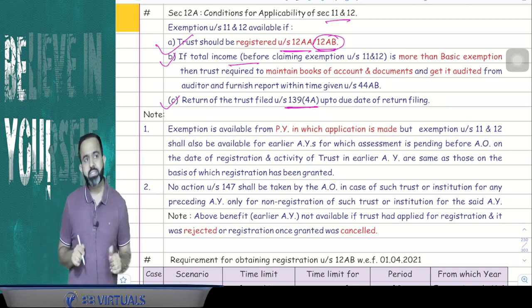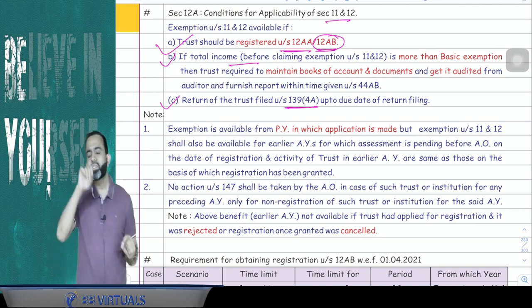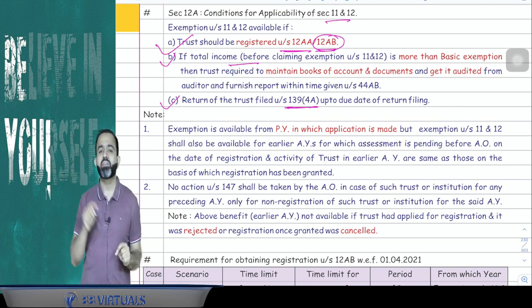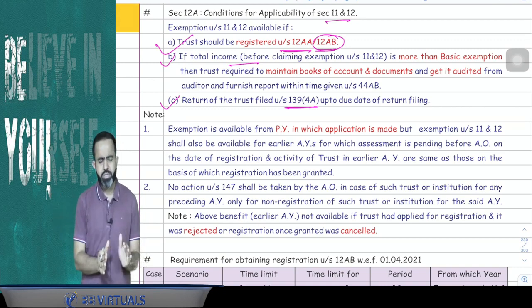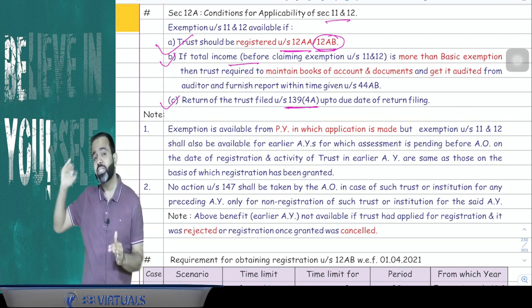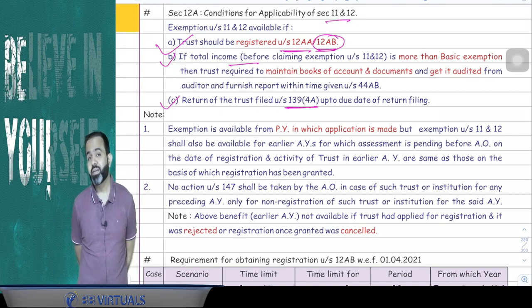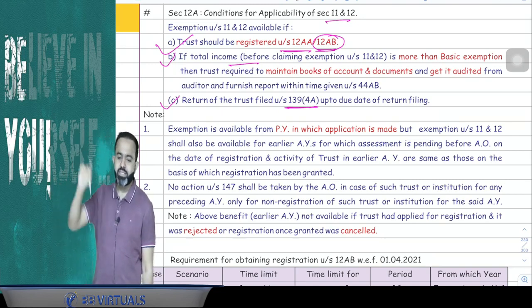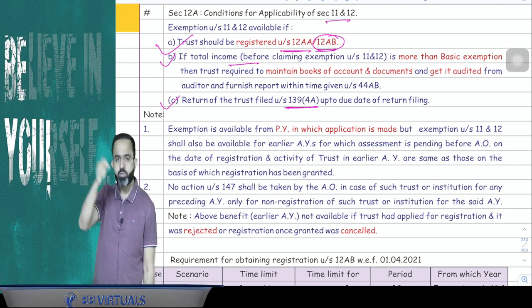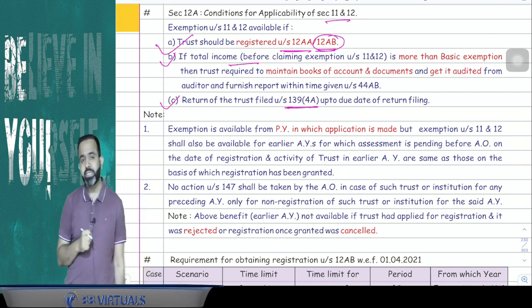But guys, try to understand, the lawmaker says that suppose the trust's earlier year assessment is pending with the assessing officer, but earlier the trust was not registered. Now the trust got registered, but the earlier year assessment is pending with the assessing officer. And in the earlier year, the trust activity and objective were the same, on the basis of which registration was granted by the CIT.